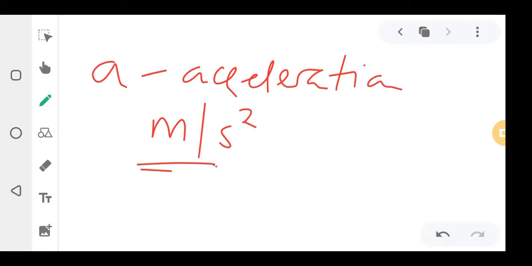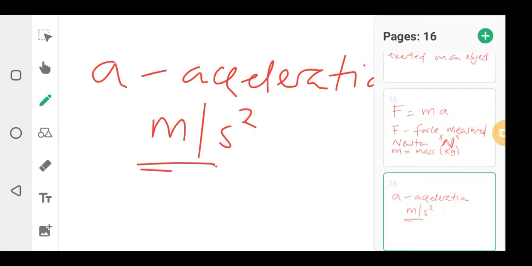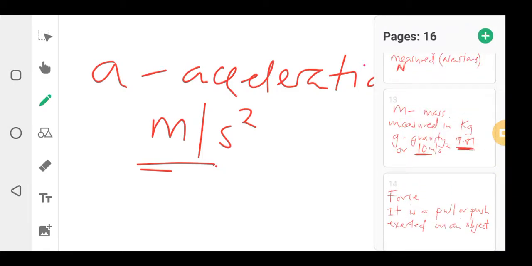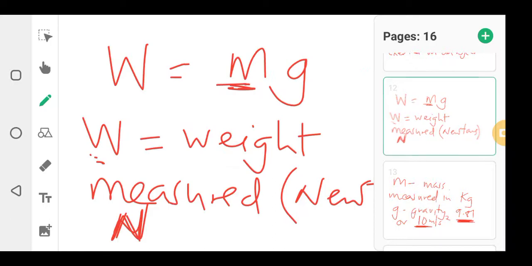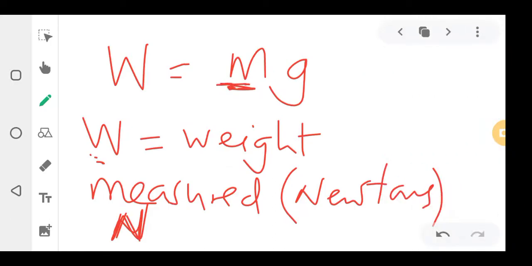Now, the difference between force and weight. I said weight deals with gravity. You remember what I said? Weight deals with gravity. You have seen the formula for weight. It deals with gravity here at the end. Here there is G. Weight is mass times gravity. This gravity is acceleration due to gravity. mg. G means gravity.